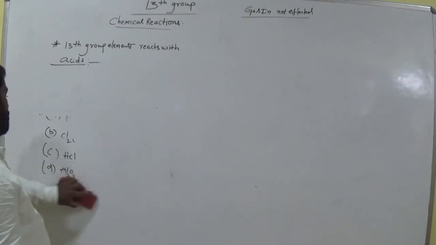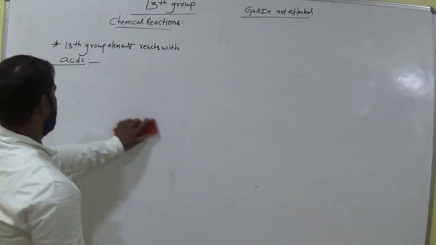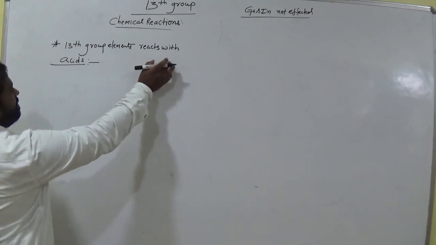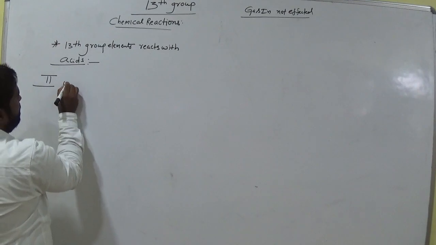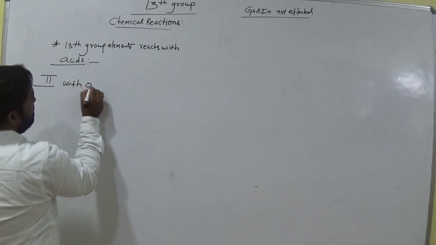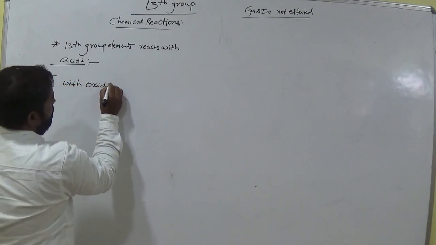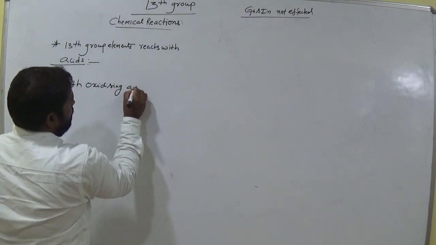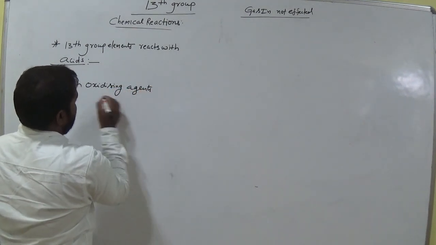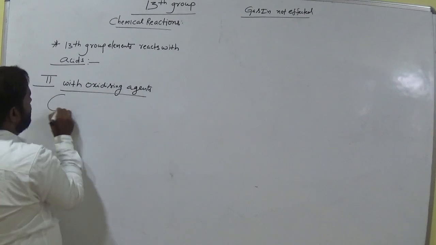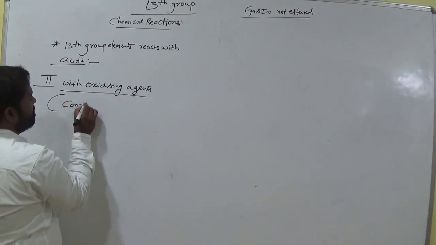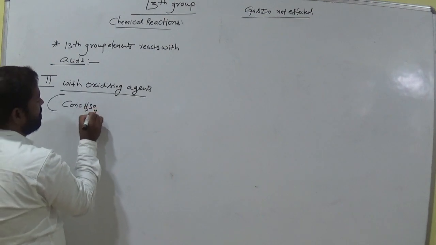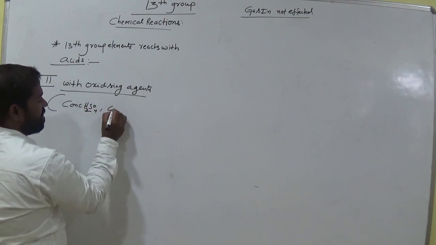Then go for 13th group elements reacting with acids, that is, with oxidizing agents. That means concentrated H2SO4 is an oxidizing agent.